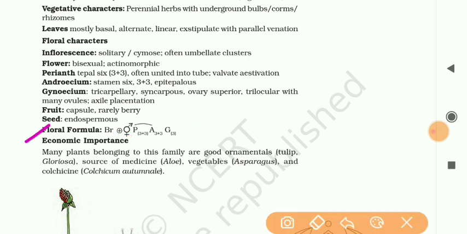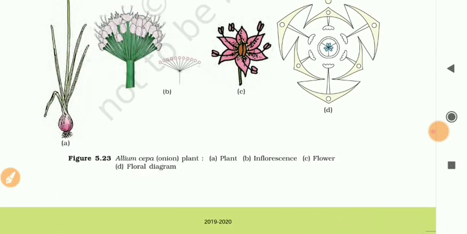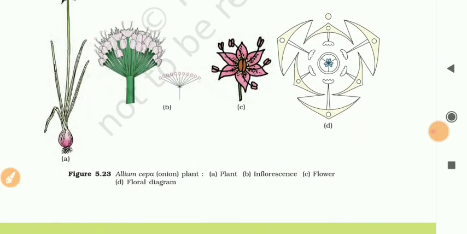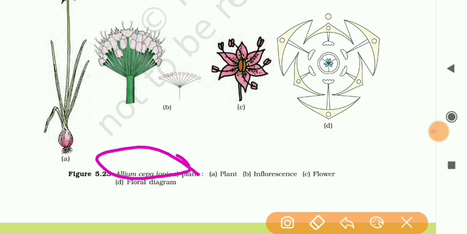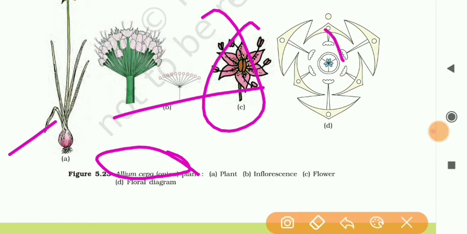The next thing is economic importance. One thing is ornamentals. Examples of ornamentals are tulip and gloriosa. Source of medicine is aloe. Source of vegetables is asparagus, and source of colchicine is Colchicum autumnale. Okay. Here you can see the Allium cepa, onion, plant, inflorescence, flower, and floral